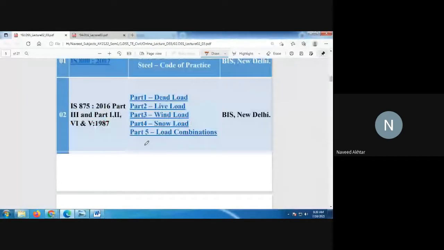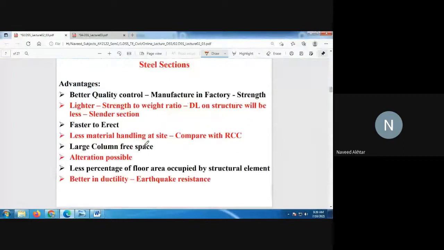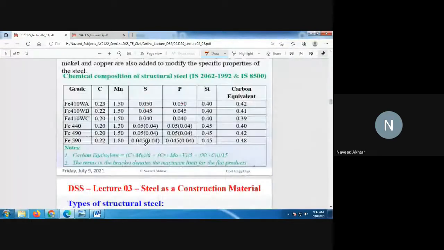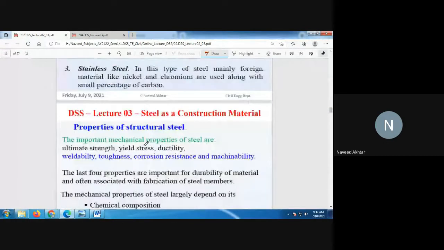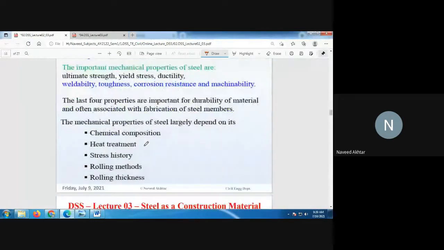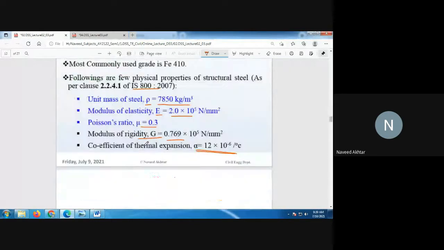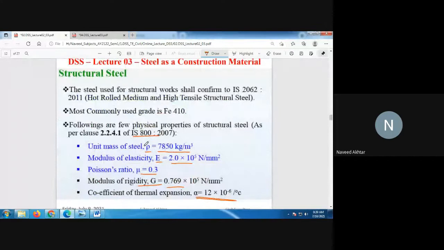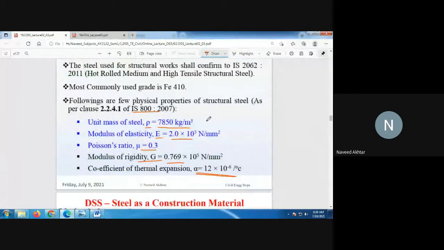Today we have seen the mechanical properties of the structural steel, and also some of the physical properties of the steel as per IS 800:2007, that is unit mass of the steel, modulus of elasticity, Poisson's ratio, and coefficient of thermal expansion, etc.